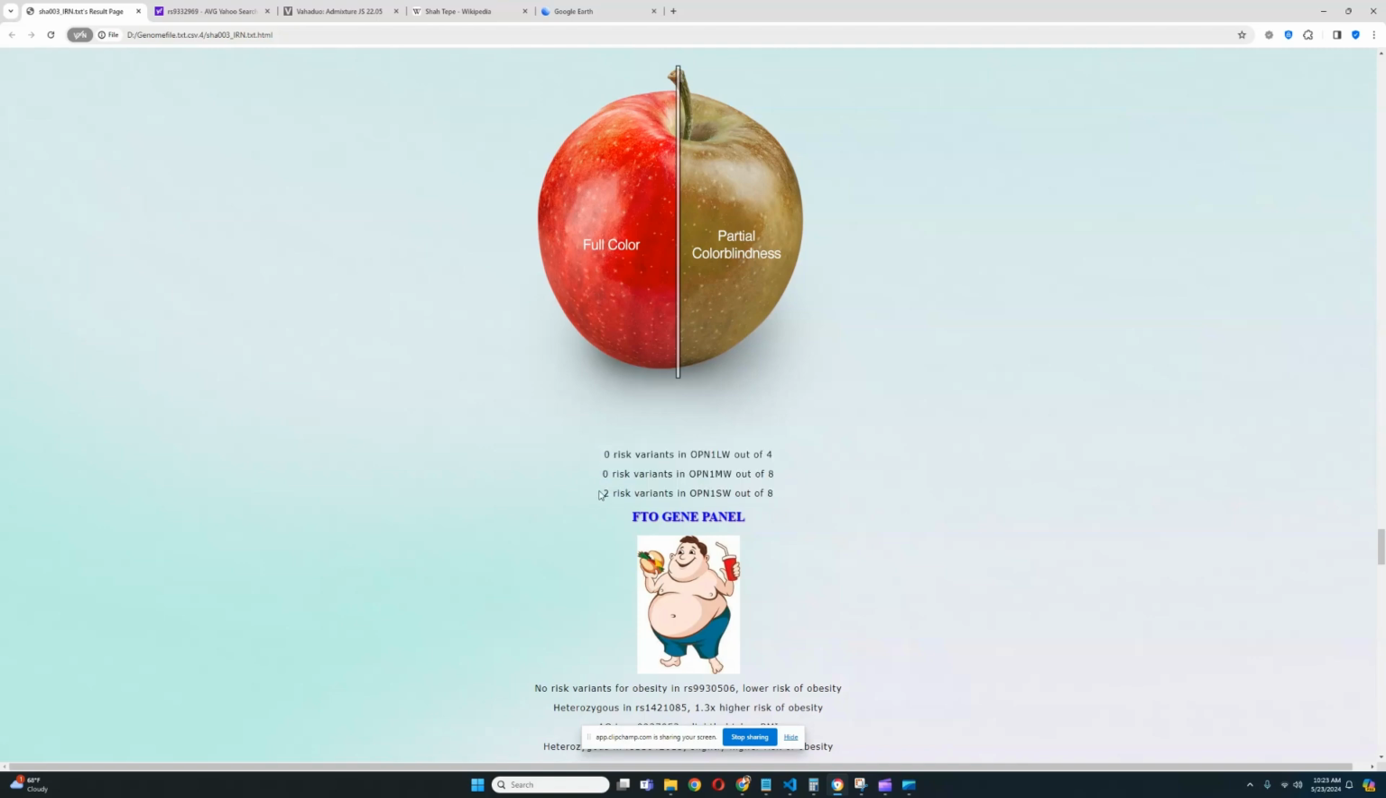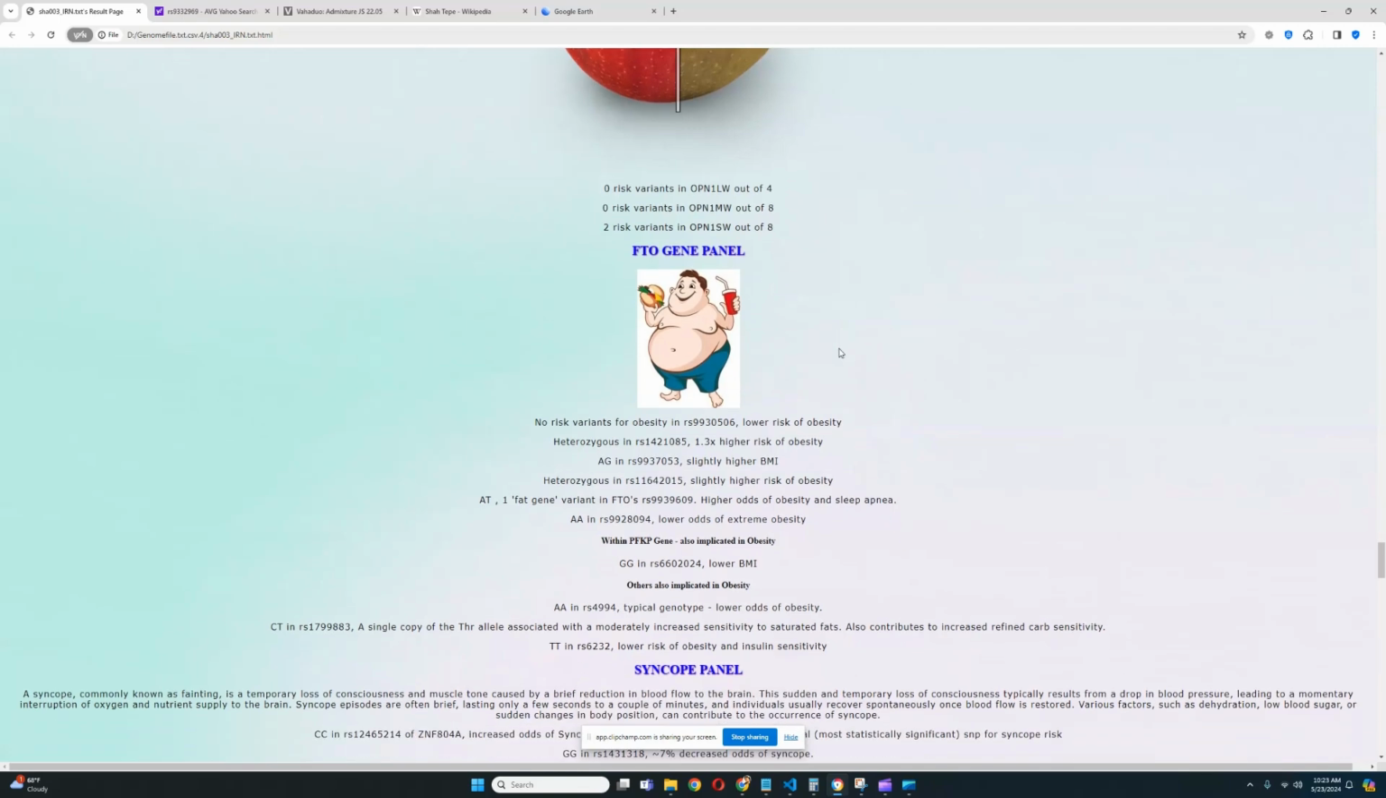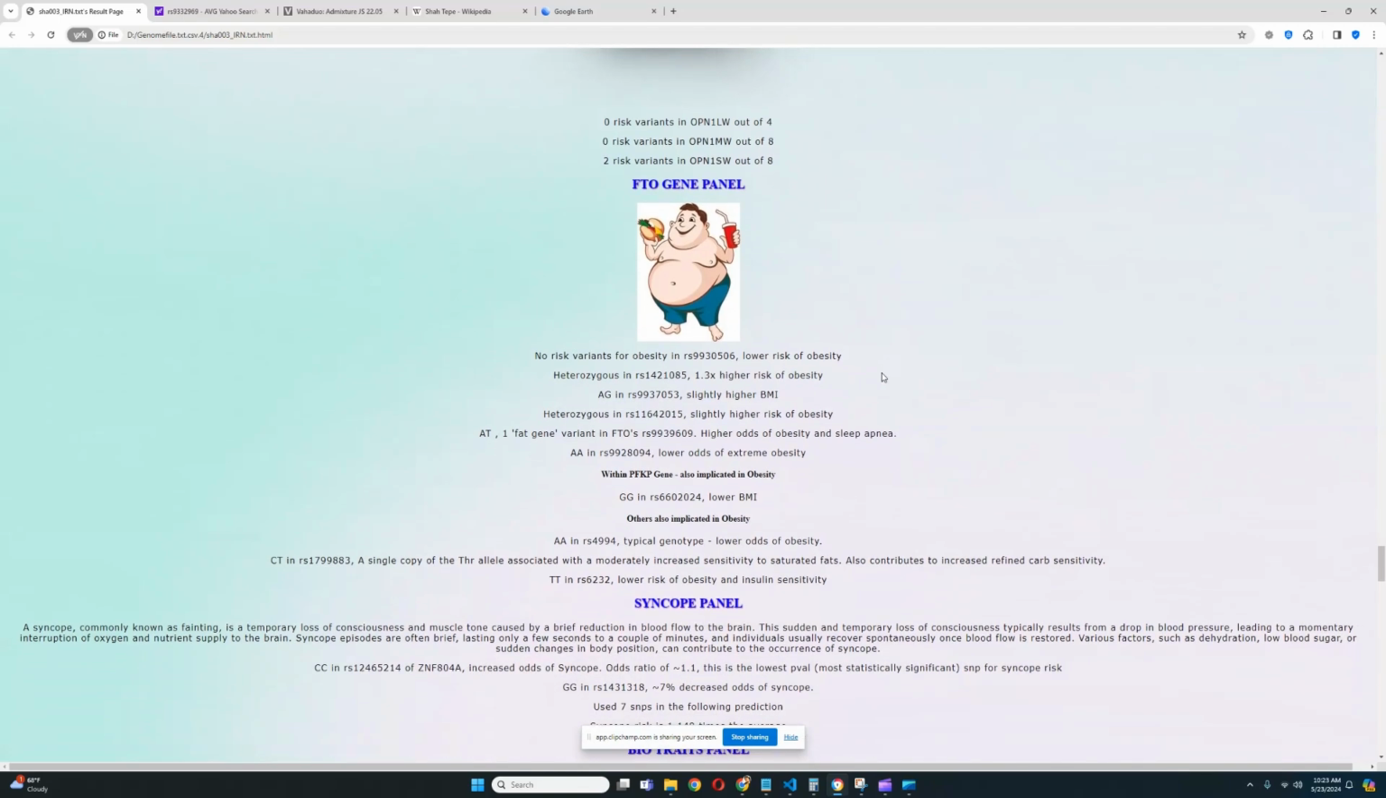Really good coverage. Actually, two risk variance in OPN and one SW, but I feel like that's not that big of a deal. Probably does not have color blindness. Actually, women generally don't have color blindness, so yes, she's probably quite safe from color blindness. FTO gene panel, no risk variance for obesity here. Heterozygous in these variations, and no risk variance for obesity here. So she's heterozygous for 4 variations and homozygous for not having any predisposition to obesity in 2.